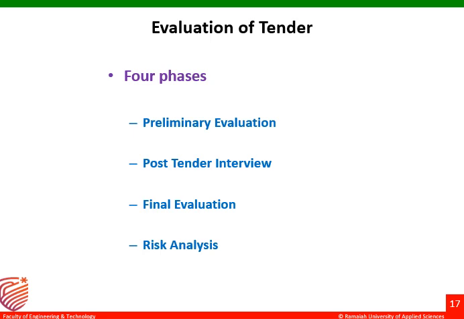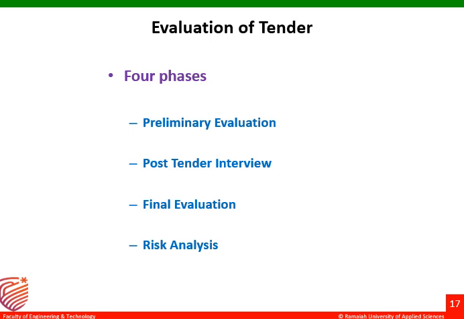The four phases are preliminary evaluation, post tender interview, final evaluation, and risk analysis. Preliminary evaluation is just a screening of tenderers. The second one is post tender interview, which might be a one-on-one interview, or to get the feedback of the contractor.